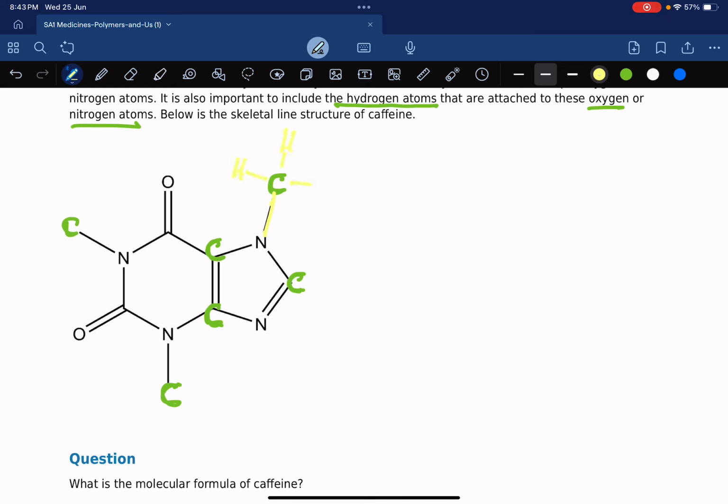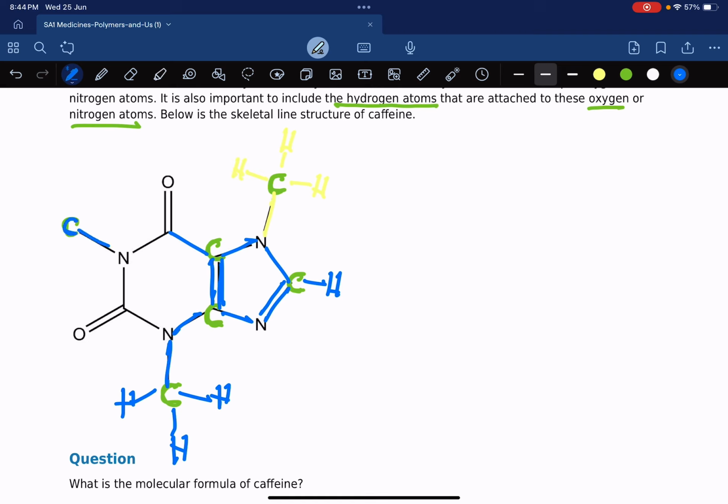So like say in this case here, this carbon already has 1 bond here, so that means there's another hydrogen, another hydrogen, another hydrogen. Let me change color. This carbon has 1 bond here, another bond here, another bond here, so it must have another hydrogen over here. This carbon has a bond here, bond here, bond here, bond here. There's 4, so perfect. This has 1, 2, 3, 4, also perfect. This is only 1 bond, so another hydrogen here, another hydrogen here, another hydrogen here.